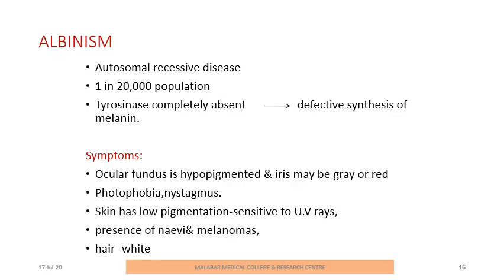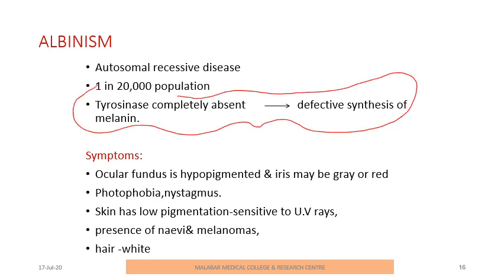And the last one, albinism. Albinism is due to deficiency of tyrosinase, complete absence of tyrosinase in the body, causing defective synthesis of melanin. Symptoms can be hypopigmented ocular fundus, iris may be grey or red, rabbit eyes. Then photophobia, and skin has low pigmentation, so the patient may be sensitive to UV light. And presence of nevi and melanomas. Hair is completely white. These are the symptoms of albinism.